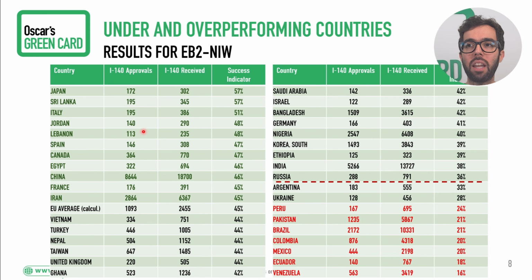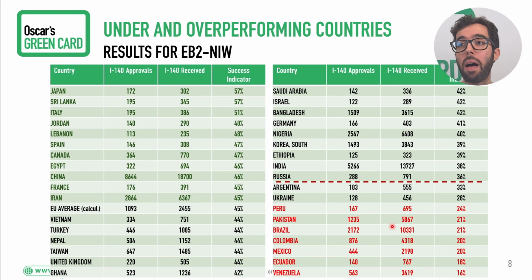We had to break it down into two tables because we couldn't fit all of it here. You also have in this table the number of I-140 approvals for each country in that 1.5 year period, and the number of I-140 cases received. So you only have to divide one by the other, and you would get the success indicator. And you can see that there are countries at the top of the table that do much better than the global average that we saw earlier, that it was 36. And at the bottom, we have the opposite, countries that do way worse than the average. And that is what is so interesting about this data.